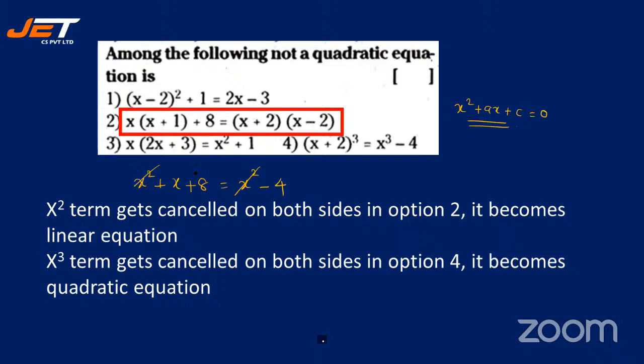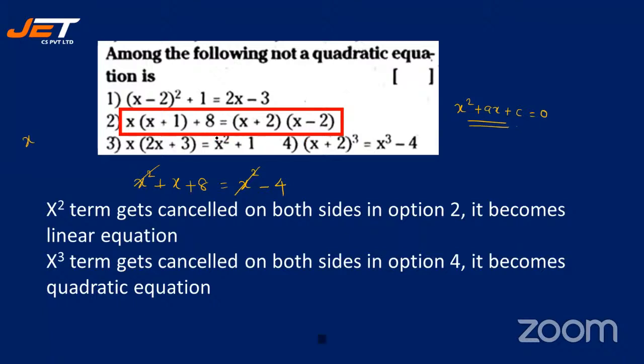All right. Linear equation is anything with x and a few constants. x cube term gets cancelled on both sides in option 4. So here option 4 is x plus 2 the whole cube.